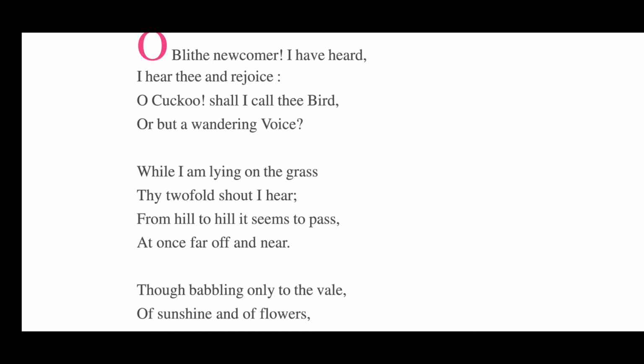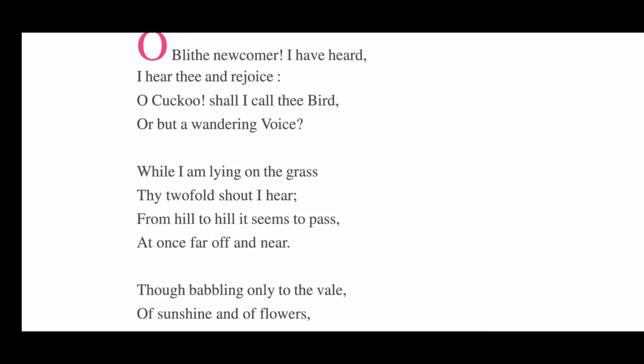Because if he says it is a bird, he can say so, but he had not seen the bird before, so he did not know whether it is simply a bird or not. And the second one is, the poet says that he should say a wandering voice. The poet says that if I had not seen the cuckoo, I should simply say that it is a wandering voice.